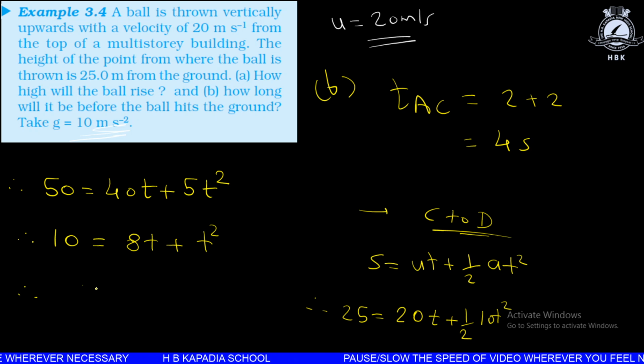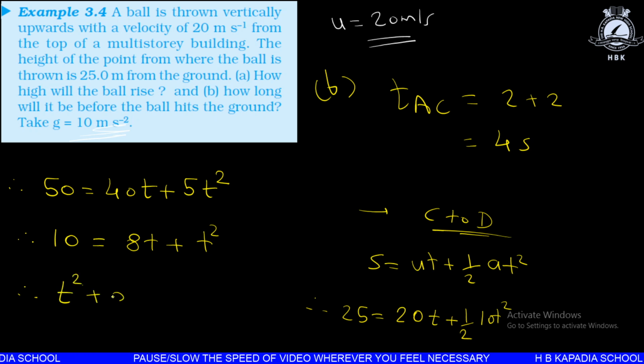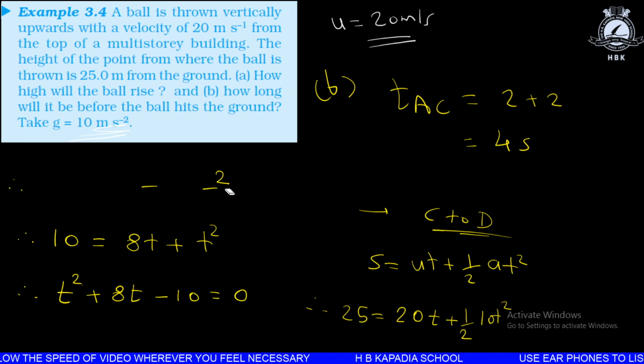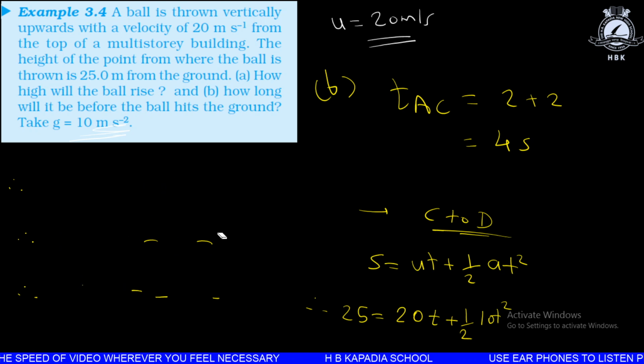I think there is some mistake. No mistakes there. We can write t square plus 8t minus 10 will be 0. Therefore, we can also directly write like this. Is something wrong?